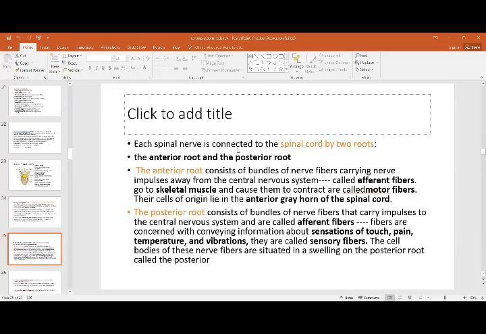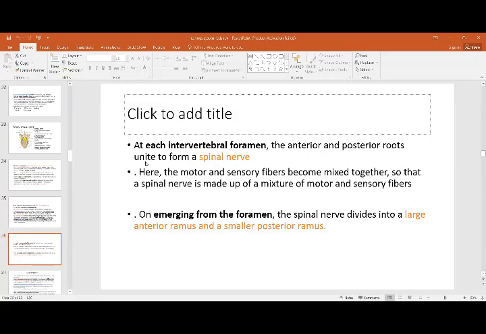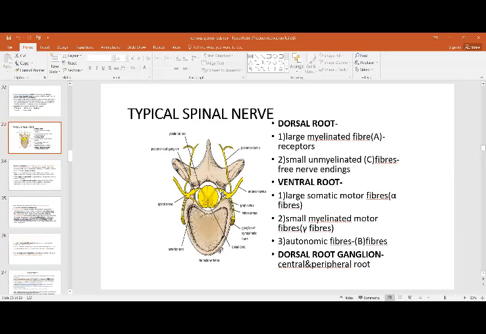Then at each intervertebral foramen, the anterior and the posterior roots unite to form a spinal nerve. Here the motor and sensory fibers become mixed up. On emerging from the foramen, the spinal nerve divides into the anterior ramus and the posterior ramus. You see this: first is the anterior horn and the posterior horn. They give out the anterior and posterior roots. These then unite together to form the spinal nerve at the intervertebral foramen, and then they divide into the anterior and posterior ramus.